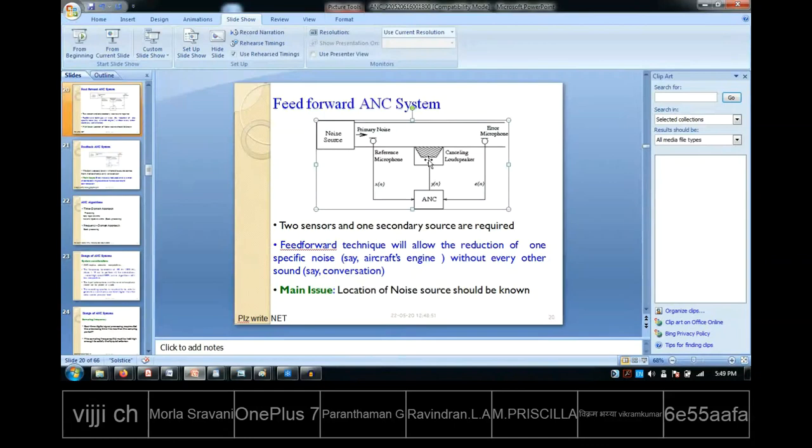Now this original noise and this anti-noise will get mixed up, and that will enter the error microphone. What does the error microphone mean? Here the human being is there, this is the ear of the human being. When you are doing research work, every time you cannot physically test with your ear there. If the sound is very dangerous, your ear may get damaged.